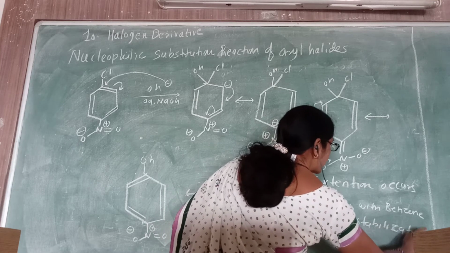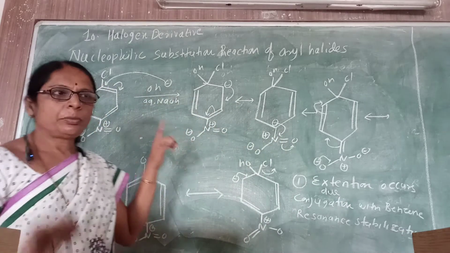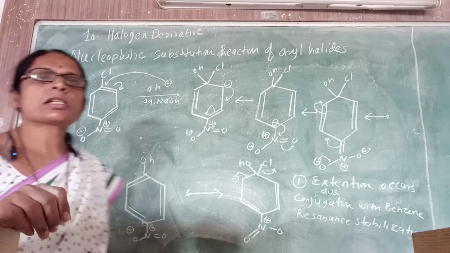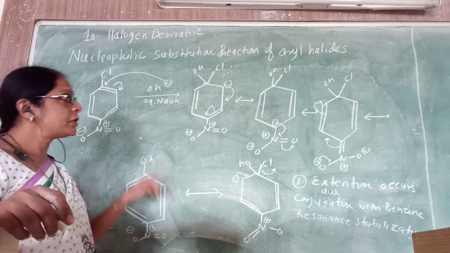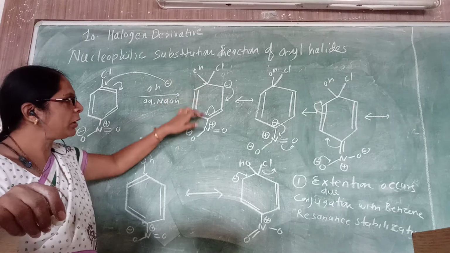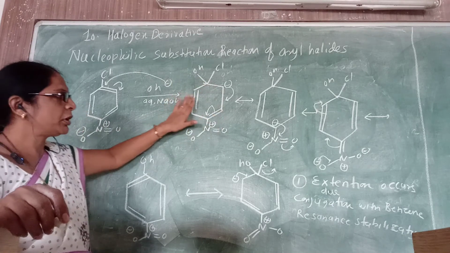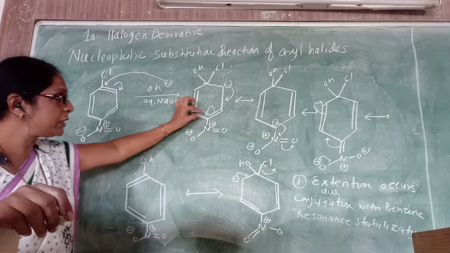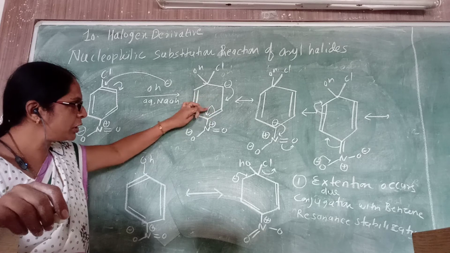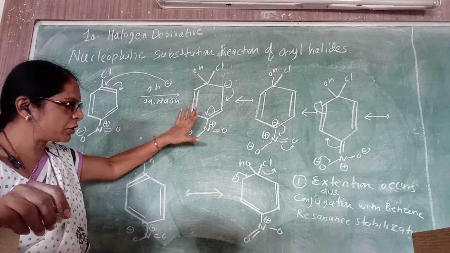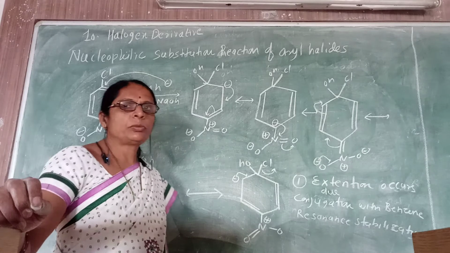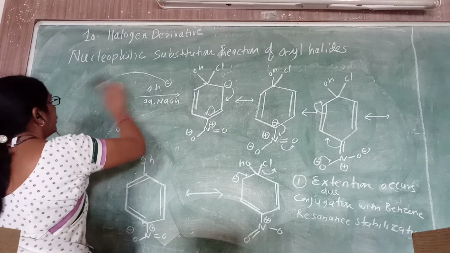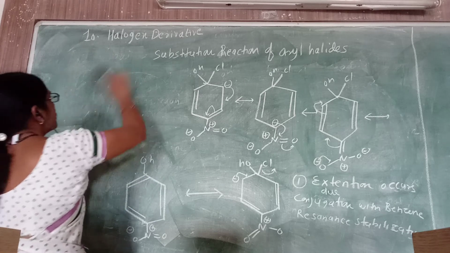Because of the resonance stabilization, we observe that the presence of an electron withdrawing group makes the reactions favorable. The electron withdrawing group will carry out the process of resonance, and because of the resonance, the nitro group increases the bond length. Look here. So this conjugation can now increase. So extension in the conjugation occurs because of the presence of the electron withdrawing group, which makes the reaction favorable. Okay.